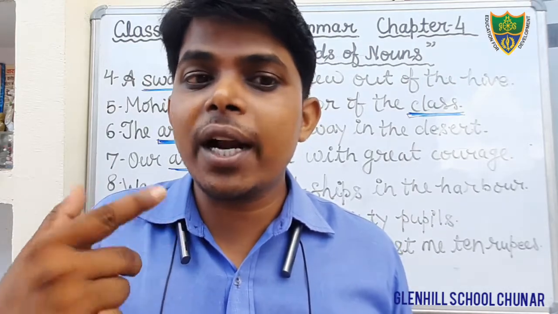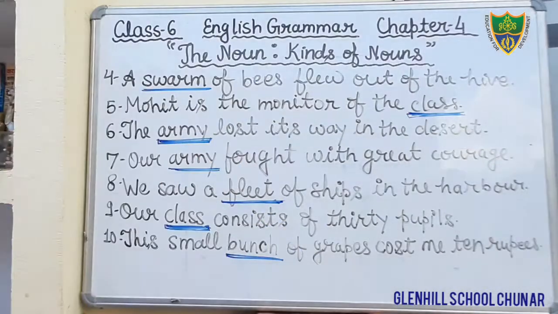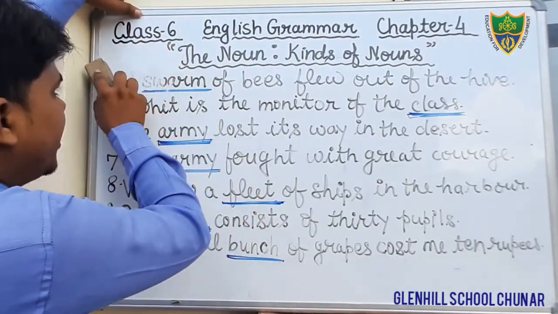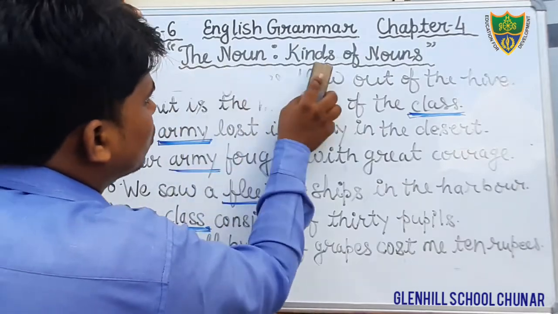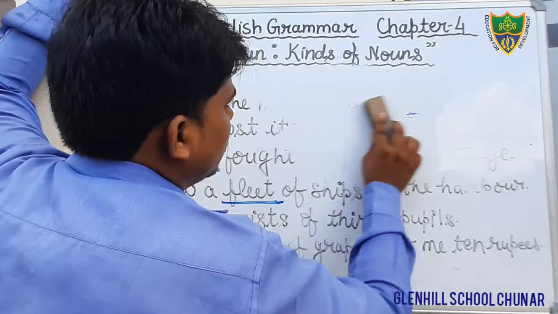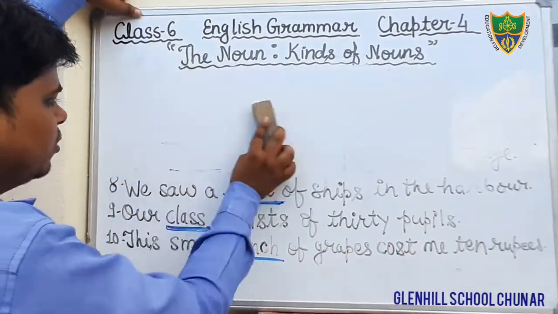So India is what kind of noun? Proper noun. Now I am going to erase this exercise, and now we will discuss the optional question which is given at page number 19 of your English grammar book, in chapter number 4. I hope that you all have completed the exercises.